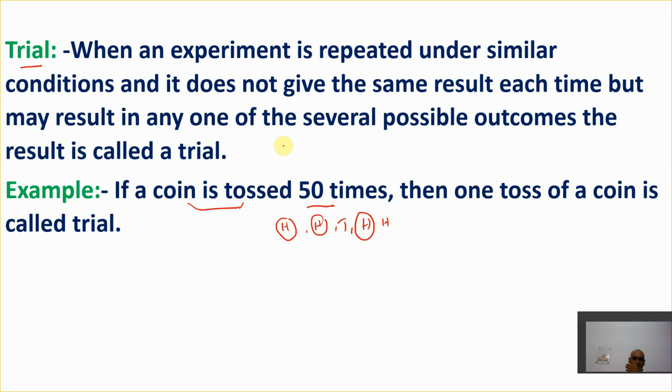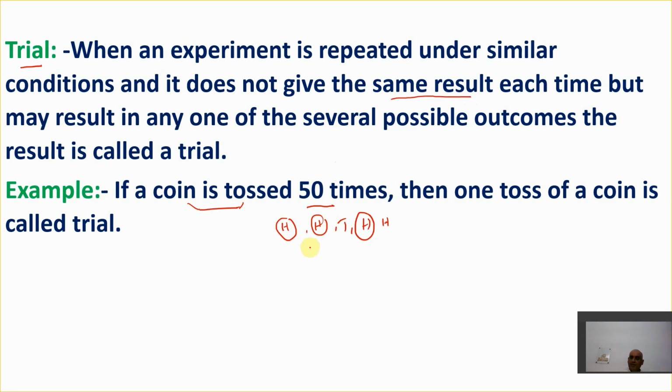Yes, that's fine. So this is a simple thing. Trial means you are repeating an experiment n number of times. Here, for example, I'm repeating it 50 times, and I don't know the result, and it for sure does not give me the same result each time. Same result would mean that every time head will come, or every time tail will come.